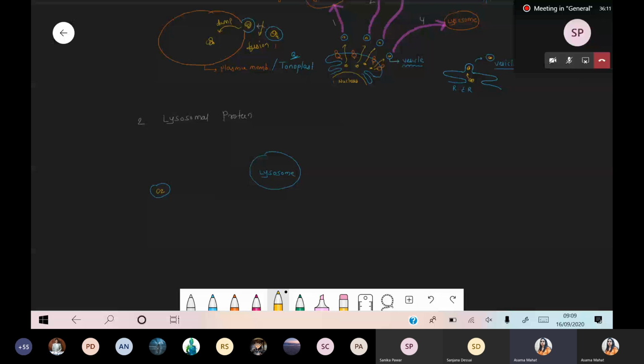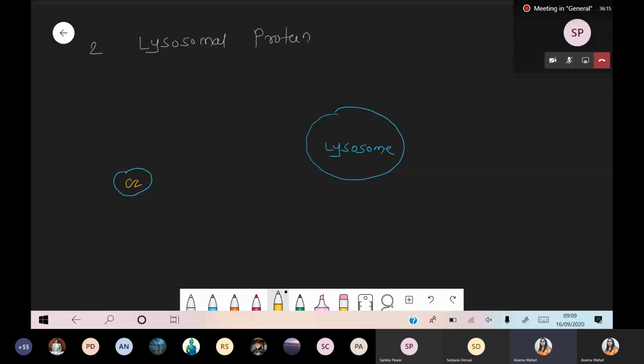We are talking about lysosomal protein. Remember this thing: the complete protein which is required in the lysosome, because the lysosome is a suicide bag. Why is it called a suicide bag? If you want to degrade any unwanted protein, unwanted lipid molecule, unwanted sugar molecule, simply dump it inside the lysosome. I'm talking about the dumping process, because we have to degrade it, right? So simply release, simply dump that unwanted molecule inside the lysosome. Because the lysosome consists of some enzymes, and those enzymes are nothing but hydrolytic enzymes.